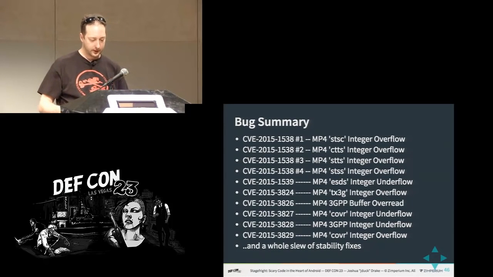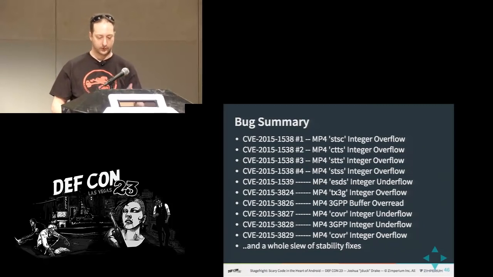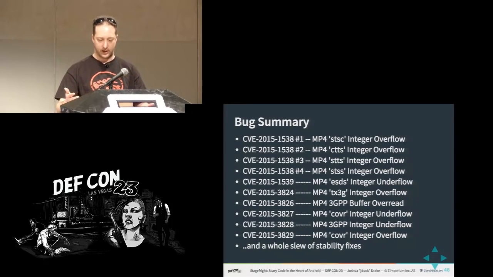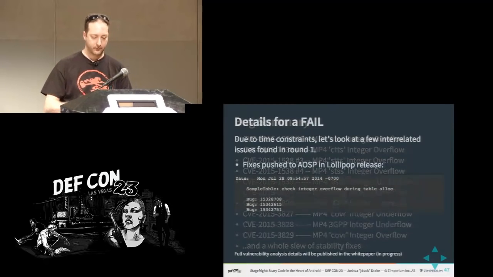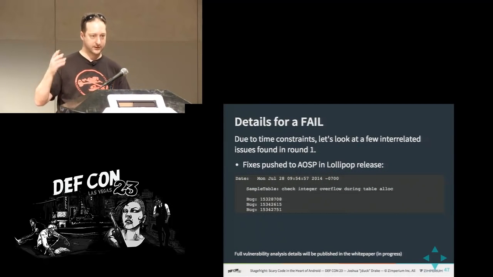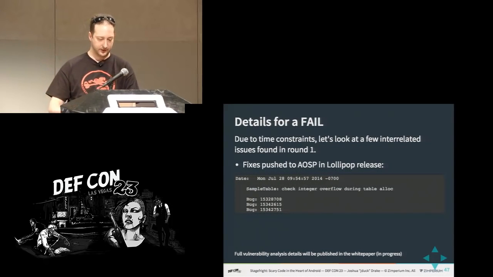So that resulted in some more bugs. You can see the first 4 actually, so I guess that slide before was a little bit inaccurate. Those first 4 were the ones I found during the first round, and the remaining, was that 5 or 6? Those other 6 came up during the second round, in addition to all the null pointer references and such, which didn't get assigned CVEs.